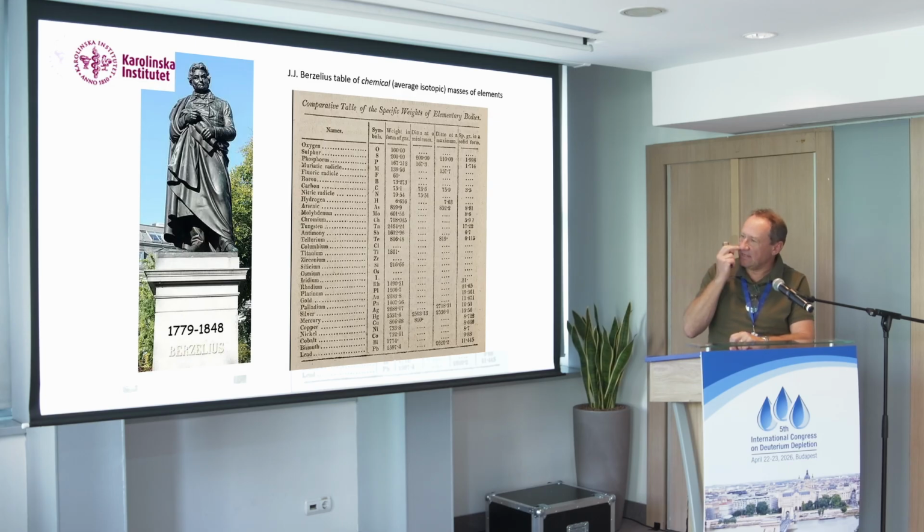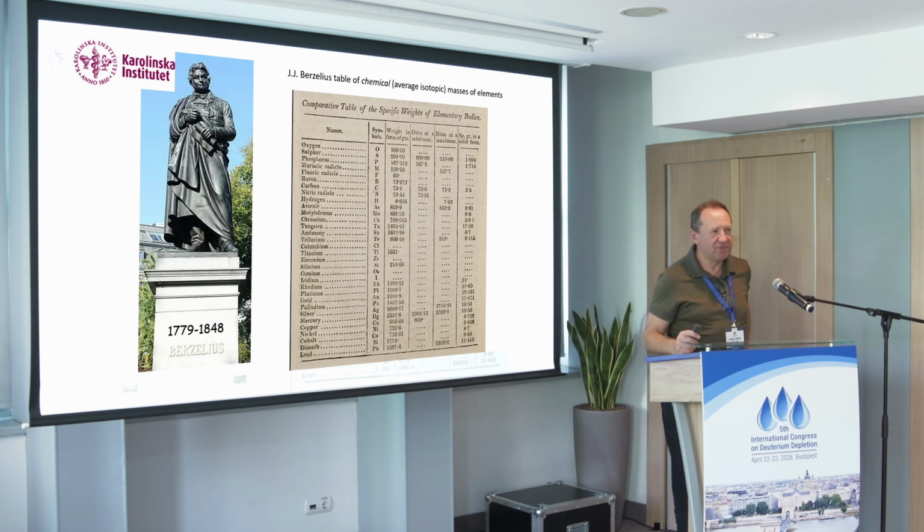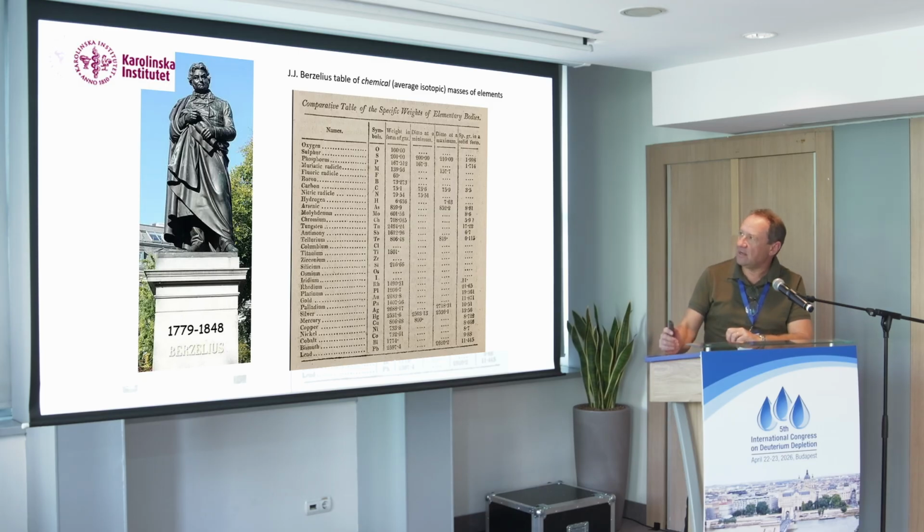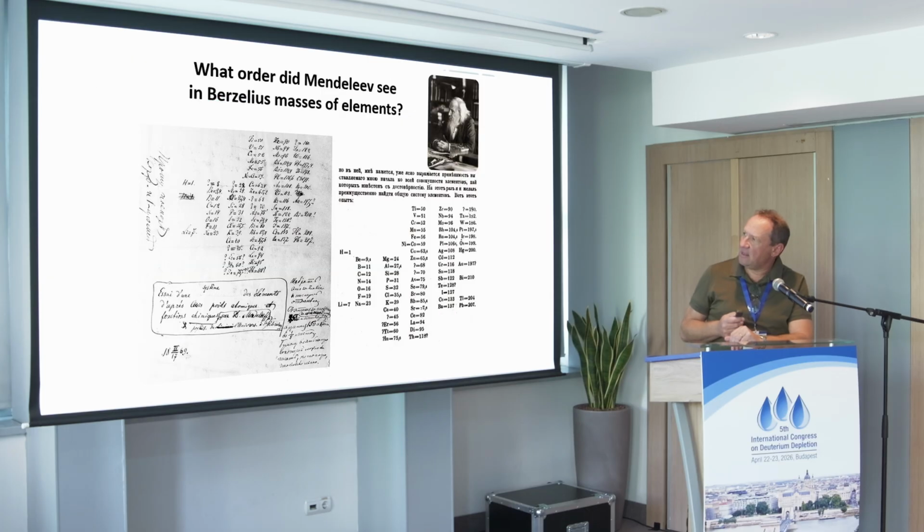The greatest scientist there was Jon Berzelius. Here he is. And he was a sort of mass spectrometrist because he created, 200 years ago, a table of elements with the masses. Of course, these were average isotopic masses. These were chemical masses. And then Dmitry Mendeleev, some 40 years after, looked at this table and saw order in that chaos.